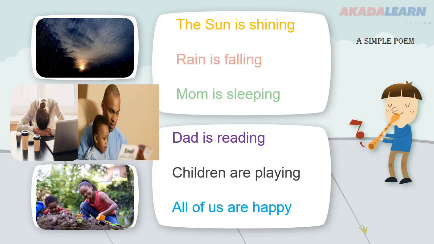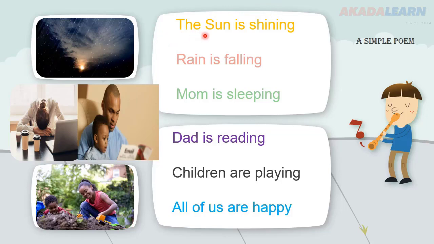Okay. So first we have the sun is shining. Again, the sun is shining. All right. You have a picture here of the sun shining.